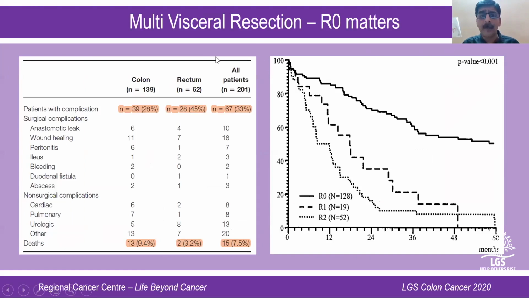Again, this again shows that multi-visceral resection should be done, but what matters is an R0 resection. If you're not able to attain R0 resection, the effort is not worth it. So whenever you do a colonic surgery, and if you find that an organ is being infiltrated or abutting, if it's a dispensable organ, it has to be resected to attain R0 resection. That's the point I was trying to make.